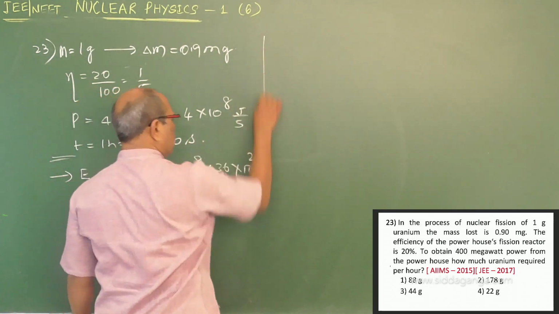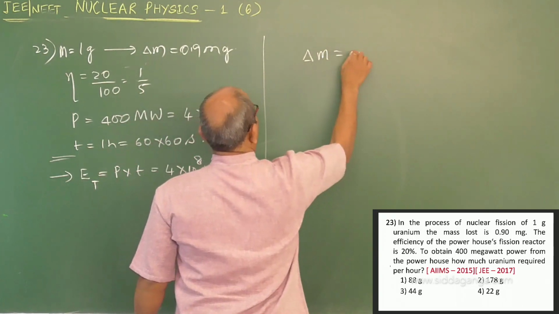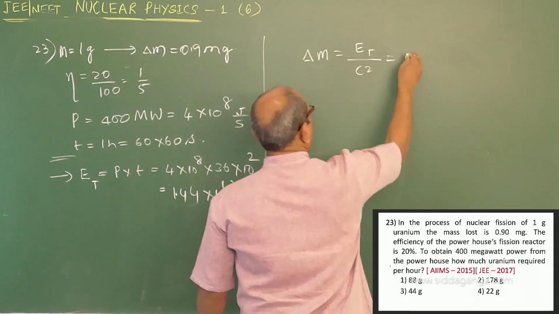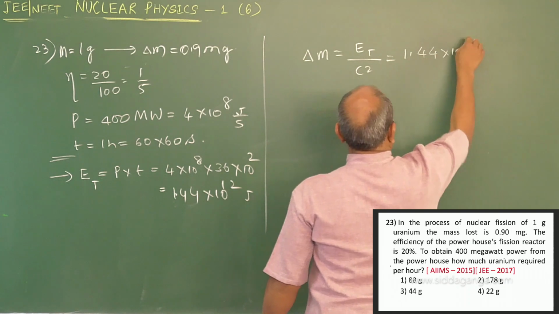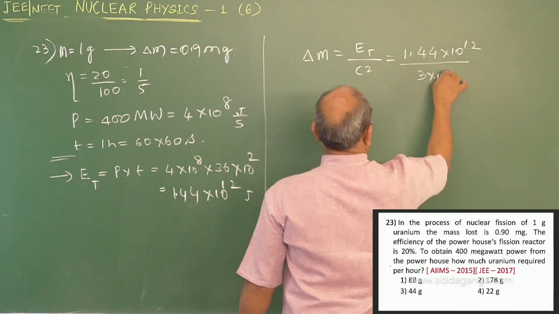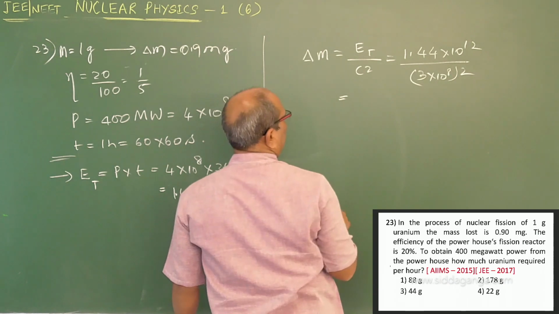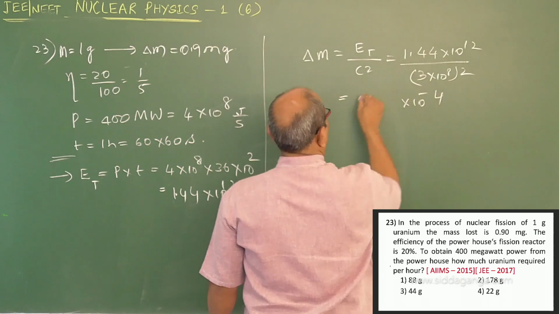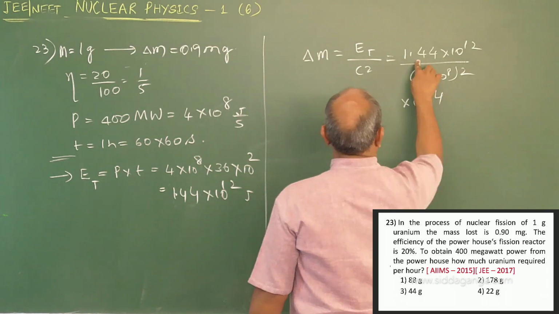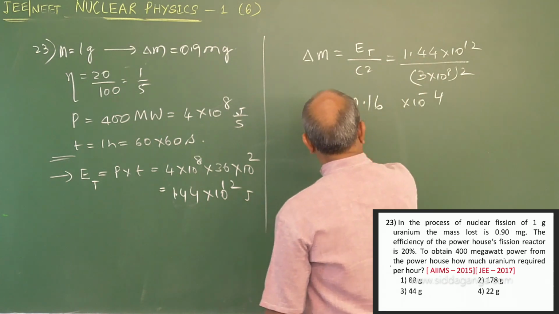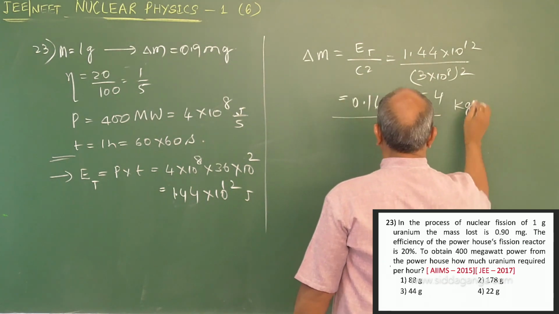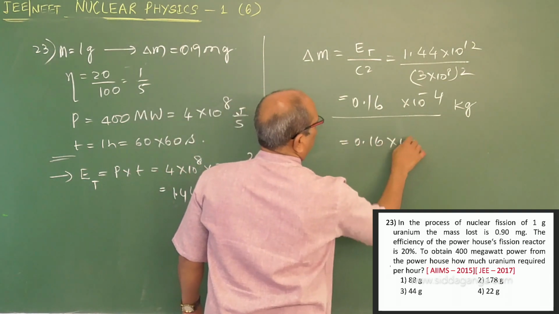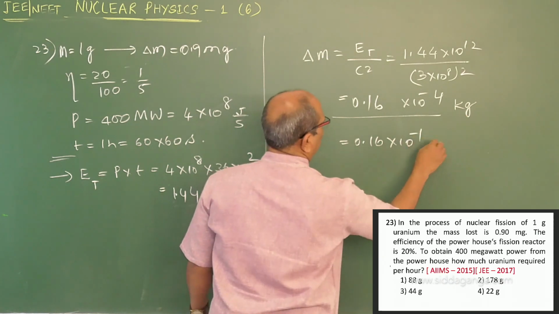Estimate delta M using the relation delta M is equal to energy required for 1 hour divided by C square: 1.44 into 10 power 12 by C square, 3 into 10 power 8 whole square, that is 9. 16 cancels, 12 minus 4, 9, 0.16 into 10 power minus 4 kg, or 0.16 into 10 power minus 1 gram.